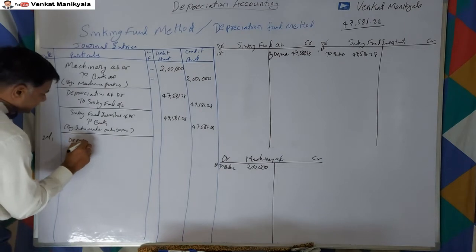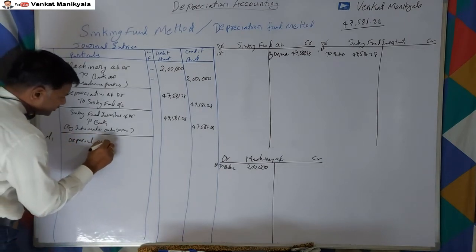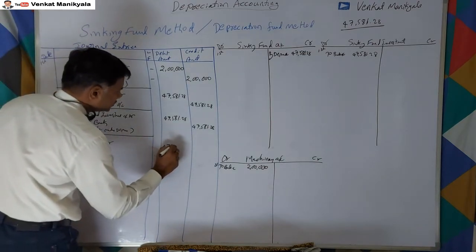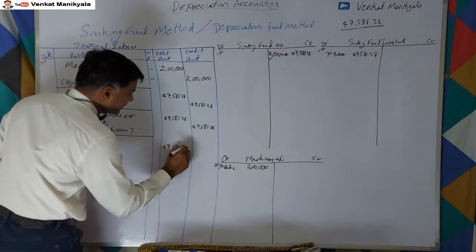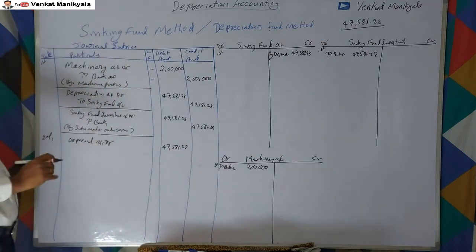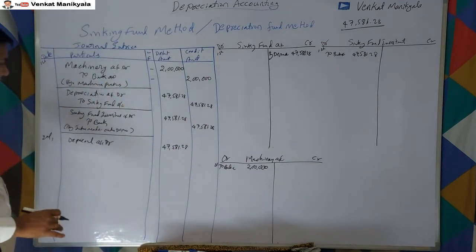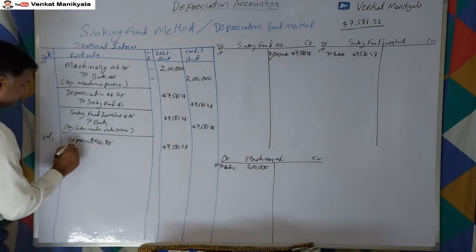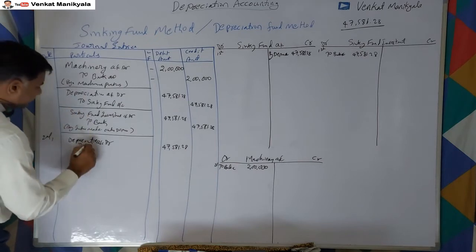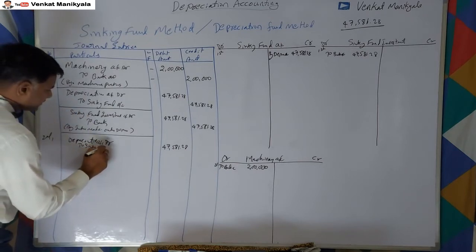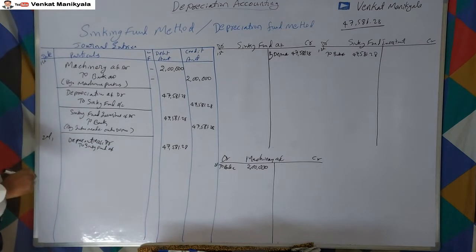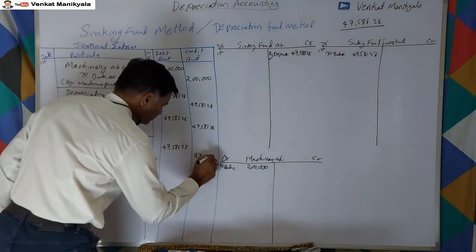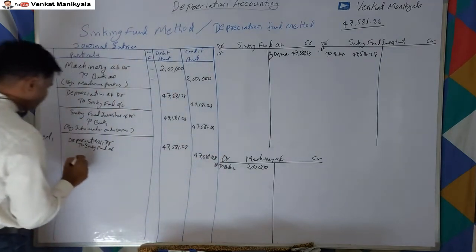So depreciation account to debtor with the same amount, depreciation won't change. As I said, it looks like an SLM, straight line method. Once we calculate depreciation, that won't change, right? So depreciation account debtor to sinking fund account, right? So 47,581.28, right?